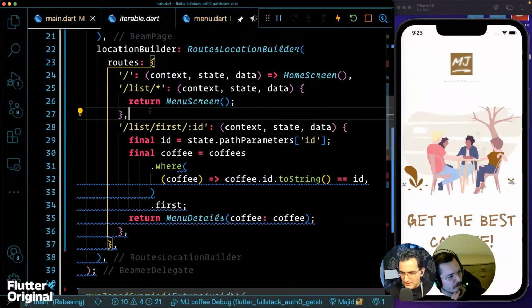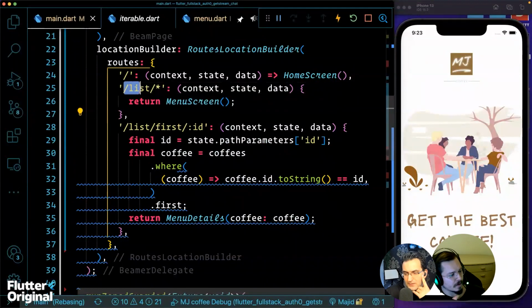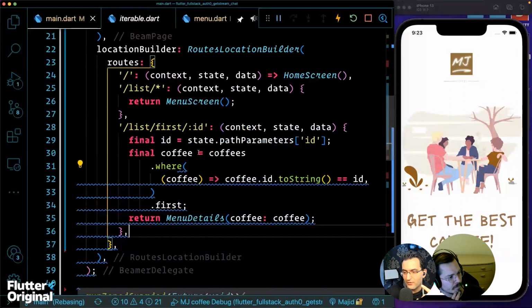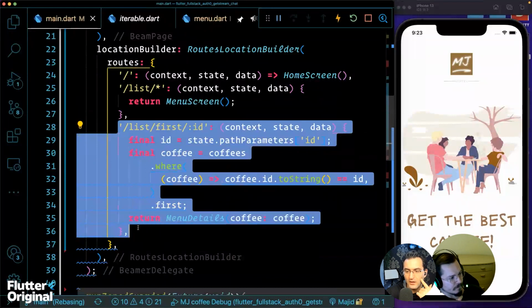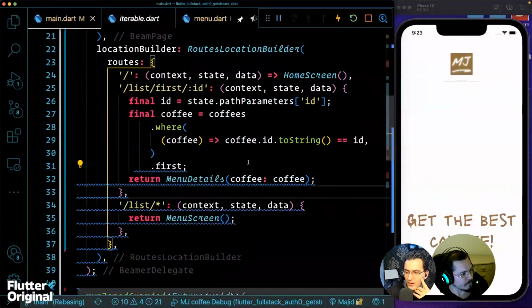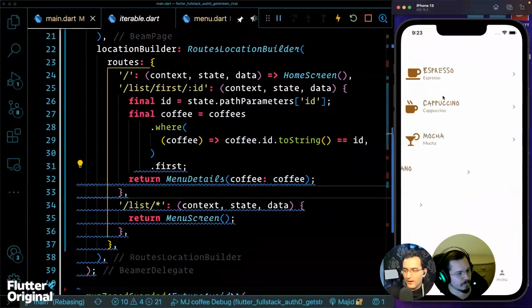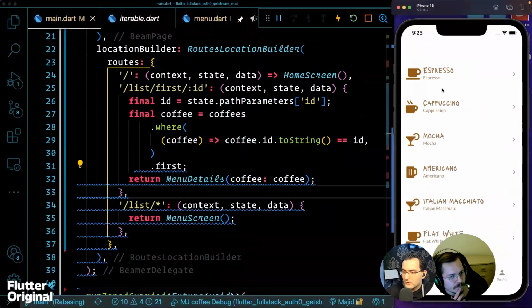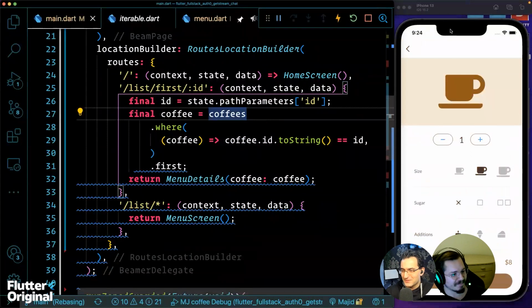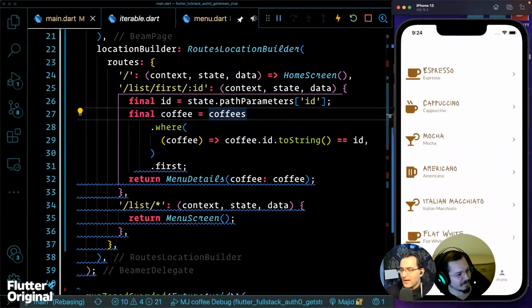That makes sense, to be chosen first. Because then when you reach this point, this is going to take over the rest of the route things that start from lists, right? That means if I move this here, I should now have a working solution. Yeah, there you go. That is working. Wow. Perfect. Nice.